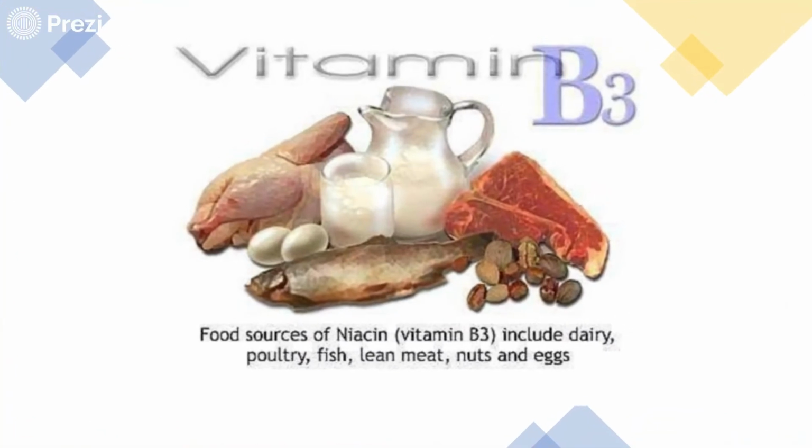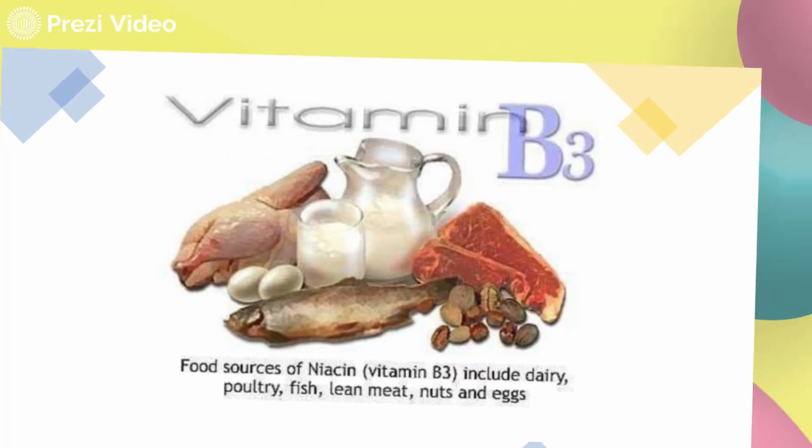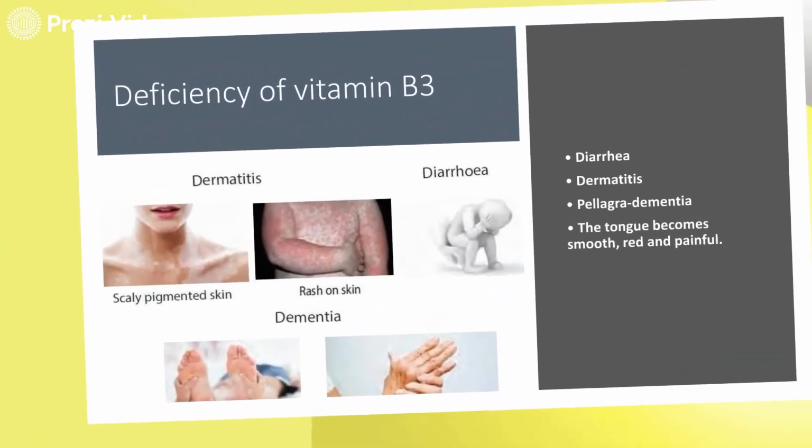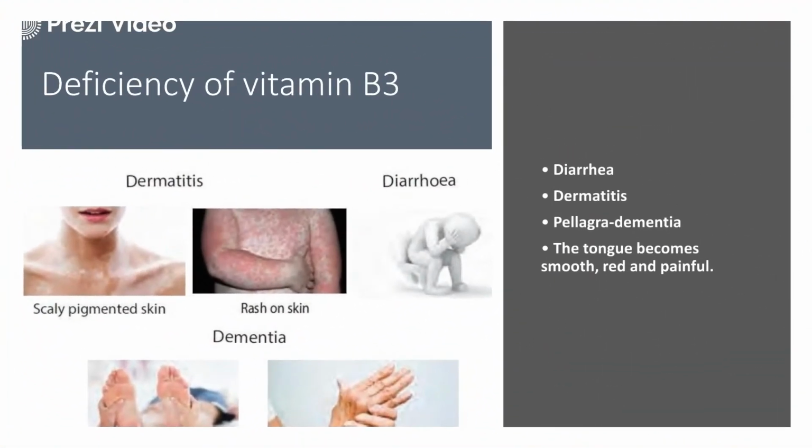Moving on to another vitamin, vitamin B3. The different food sources are highlighted over here, including dairy products, fish, nuts, eggs, meat, etc. Deficiency of vitamin B3 results in pellagra, dermatitis, diarrhea, and the tongue is found to be smooth, red, and painful.